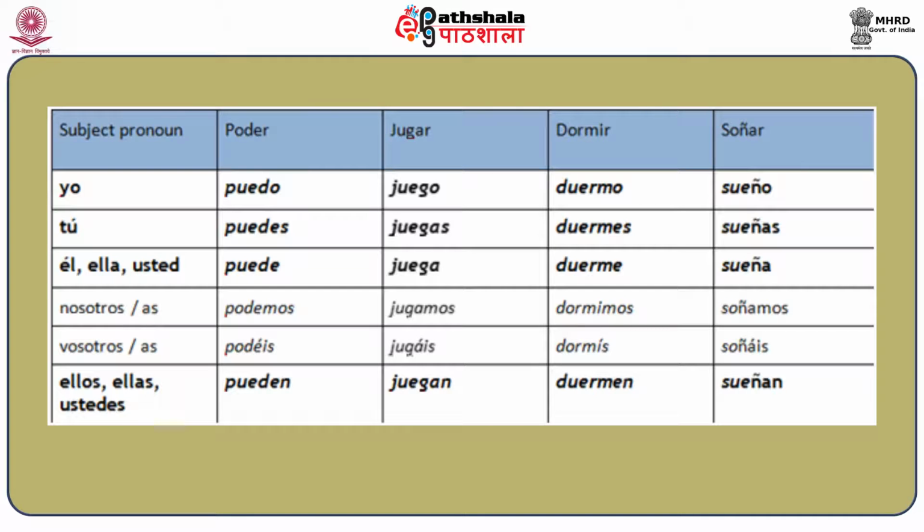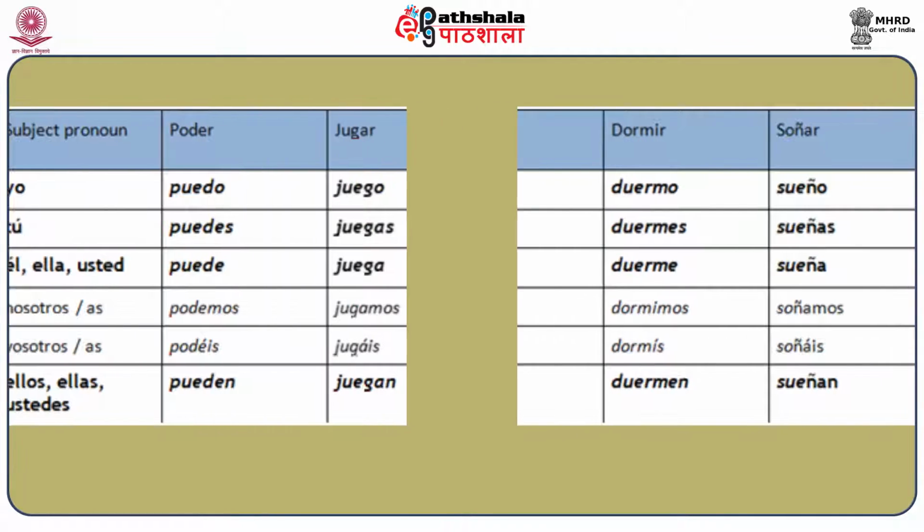In the same way, jugar is conjugated as juego, juegas, juega, jugamos, jugáis, juegan. Dormir is conjugated as duermo, duermes, duerme, dormimos, dormís, duermen. And soñar, which means to dream, is conjugated as sueño, sueñas, sueña, soñamos, soñáis, sueñan.